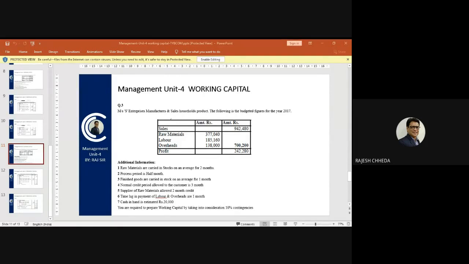Labor 1,85,160. Overheads 1,38,000. Total cost is 7,200,000, which leaves profit of 2,42,280. So one thing is very clear, that this entire information is for 1 year.